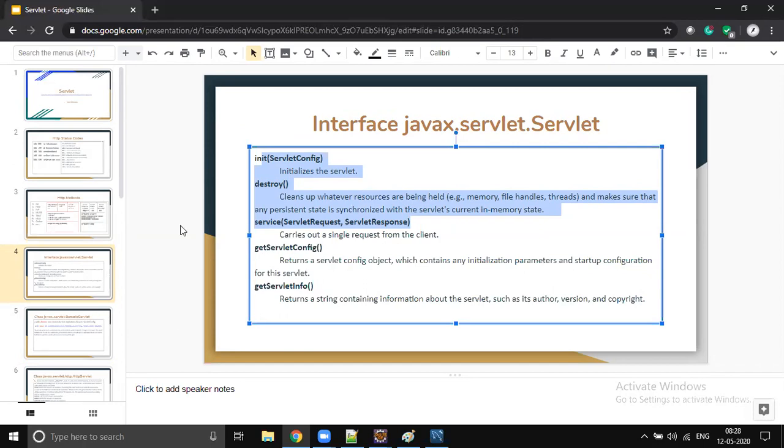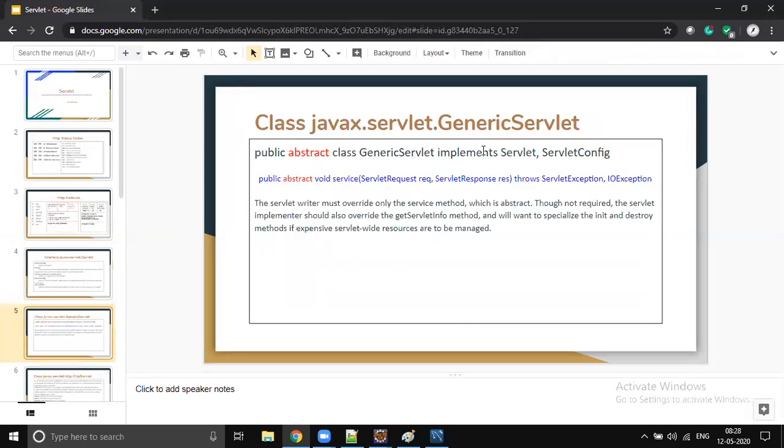But instead of implementing all these methods, we have another flavor available called generic servlet, which is the adapter design pattern. Instead of implementing all 5 abstract methods, you focus only on the service method. And generic servlet is abstract because, according to Java rules, if a class has at least one abstract method, that class is going to be an abstract class.